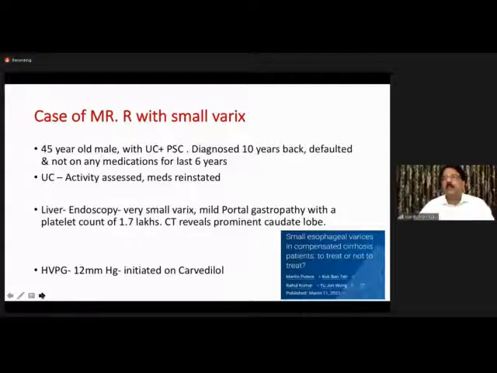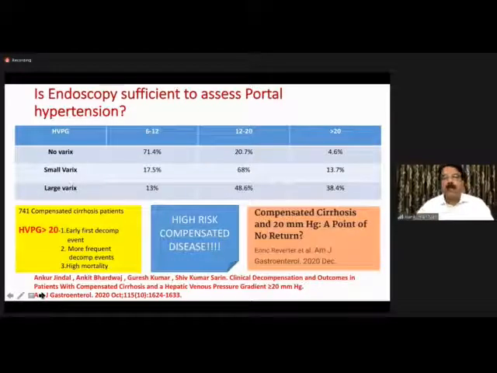Is there any difference when we treat it in terms of variceal bleed, as well as mortality, as well as quality of life? Now, the 2025 BOPE trial would get published in the UK, but well before that, we have Indian data to be presented here. A 2020 American Journal of Gastroenterology publication from Professor Sarin's group in Delhi. I would request you to focus on those two categories, no varix, small varix.